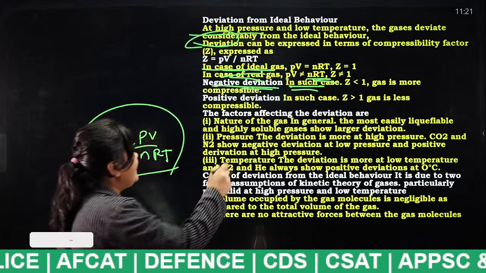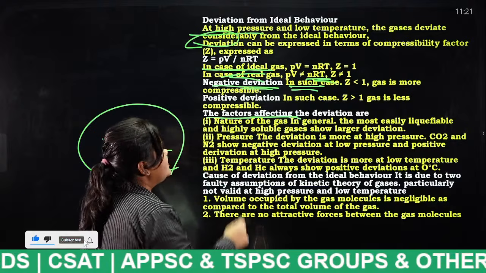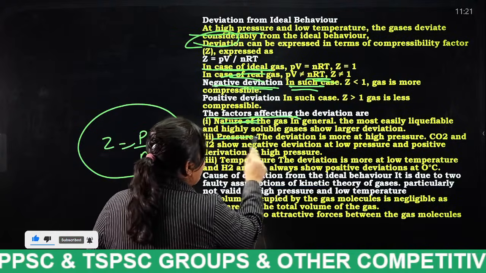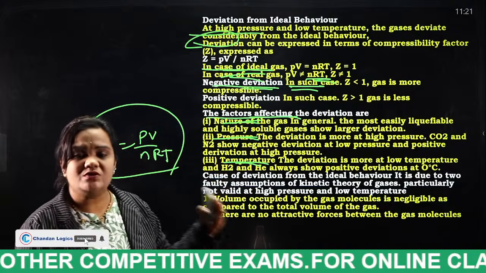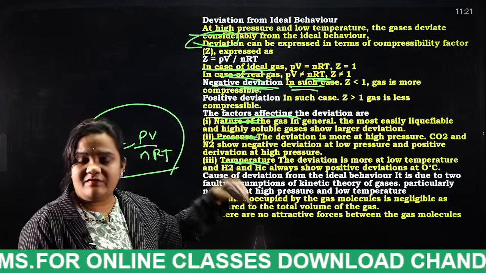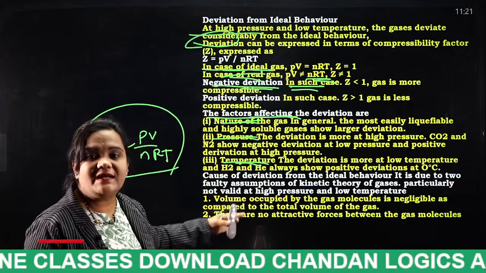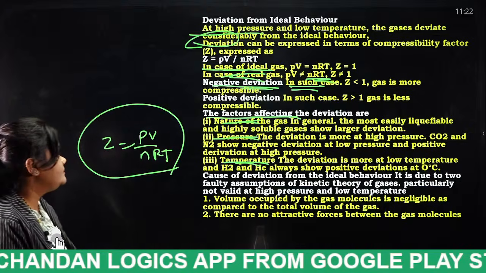And the next, the factors affecting the deviation are nature of the gas, pressure, and temperature. We have already discussed this. If we act on the gas in some way, there will be deviation. So those are the factors which are the reason for the deviation. Next.